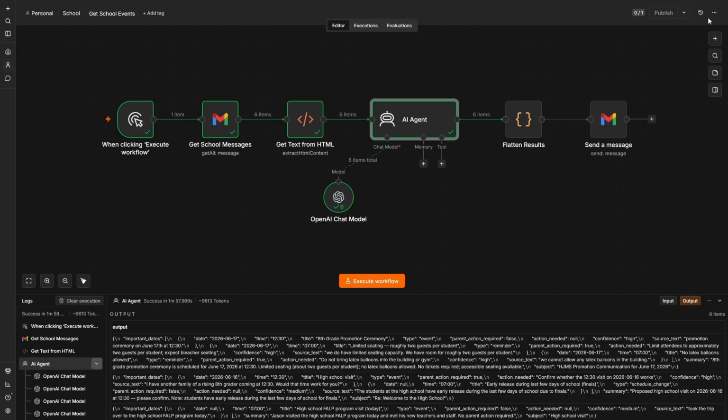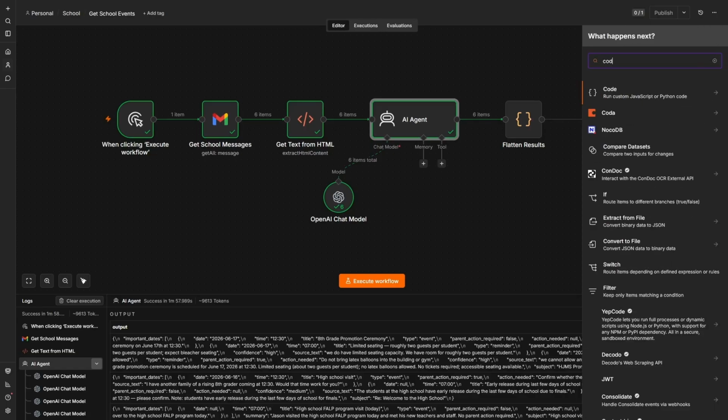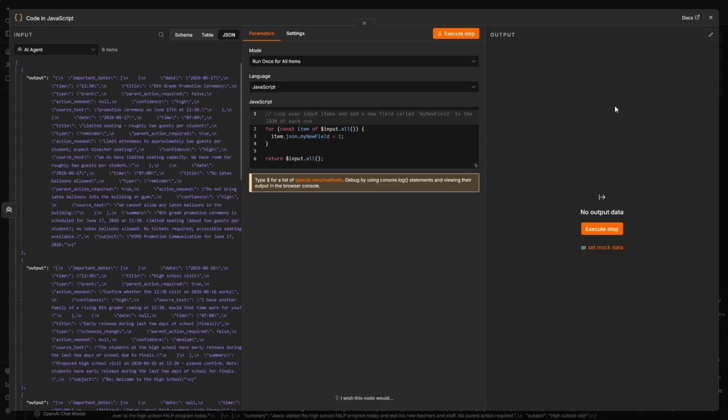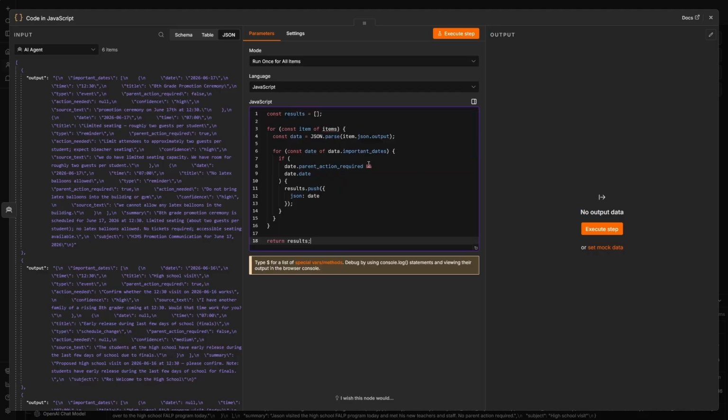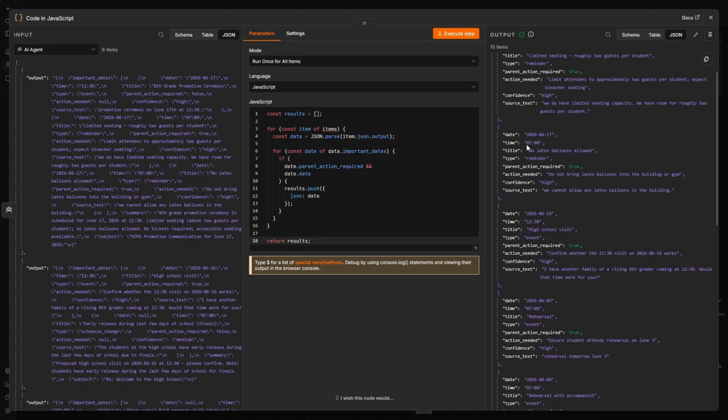So what we can do is I'm actually going to create a second path for this to be able to take. Because when I'm creating events, I don't want them consolidated, right? I want to create one event for each item that is going to be on the calendar. So in this case, I'm not going to have my JavaScript joined together. I'm going to have my JavaScript look at the output and say, is parent action required? If it is, and there's a date on there, then and only then are you going to create an output. And then we're going to return all of those results as individual results, not as a consolidated report.